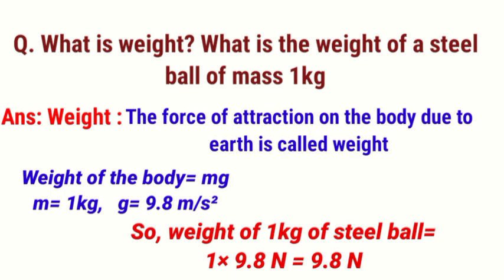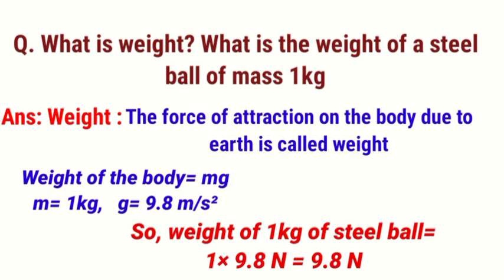Let's make it quick. So the question is, what is the weight of a steel ball of mass 1 kilogram? We already know weight is the force of attraction on the body due to Earth. Weight of the body equals mass into acceleration due to gravity.